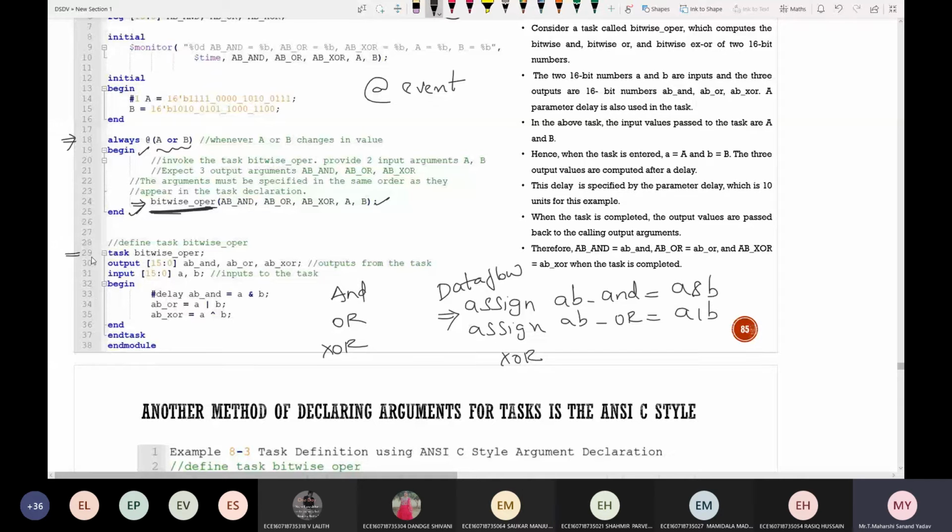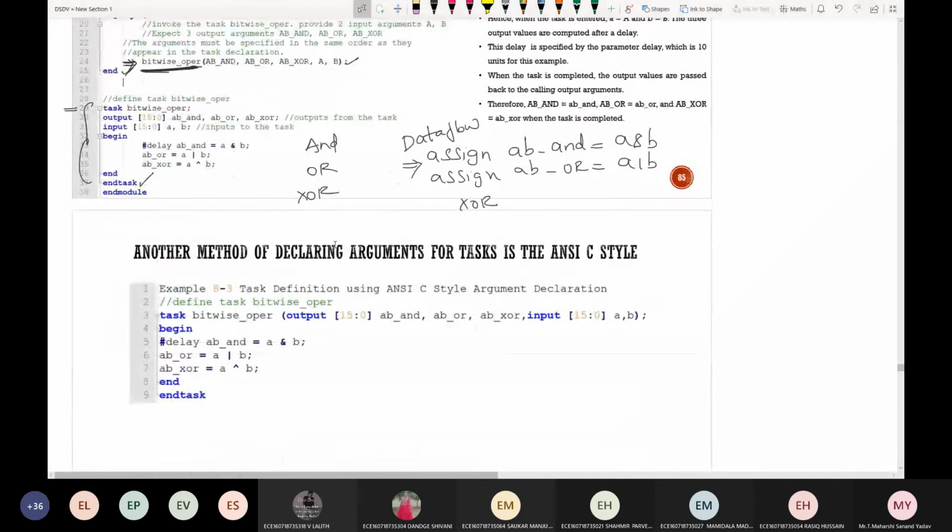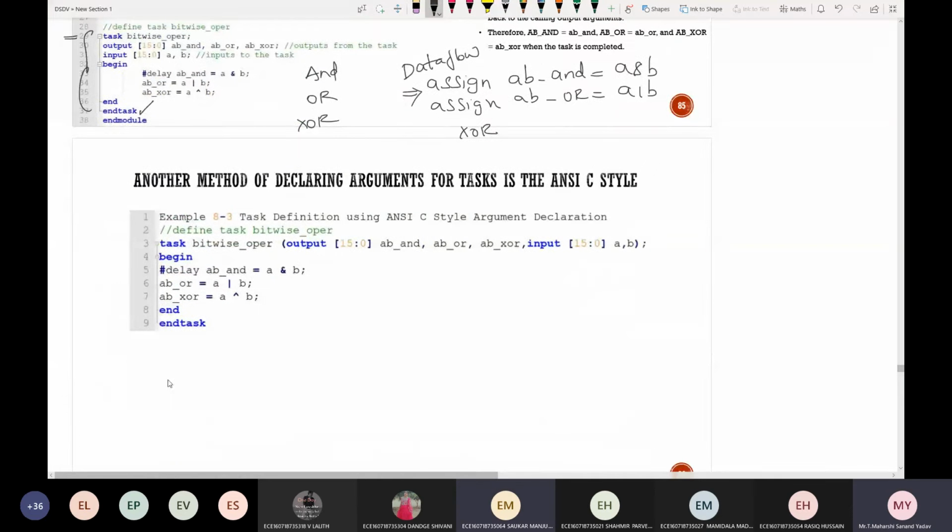If a particular thing is to be executed a repeated number of times, simply declare it by using the keywords task and end task. Whenever there are changes in the values of A and B, this line will be executed. I hope you have understood this. Any doubts in this? Again, this is ANSI style, sir. Yeah.